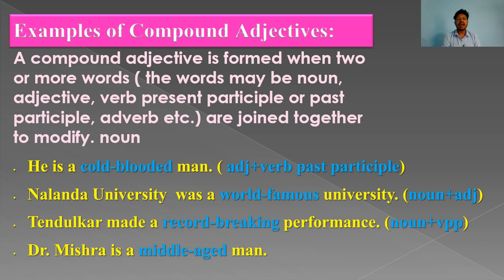Tendulkar made a record breaking performance. Here record breaking, here noun plus verb present participle. Okay. Dr. Misra is a middle-aged man. Here also middle and aged, 2 different words are joined and it creates compound adjectives.